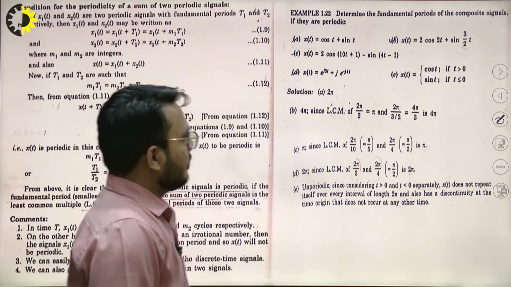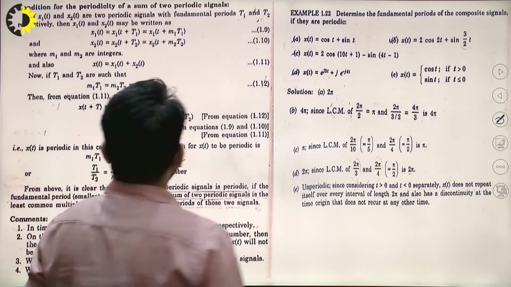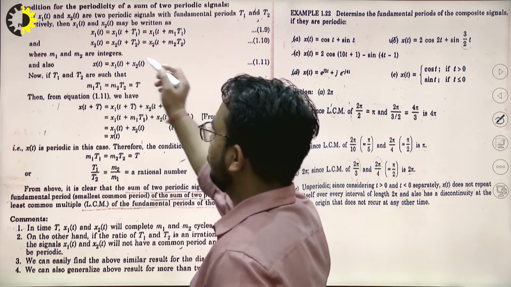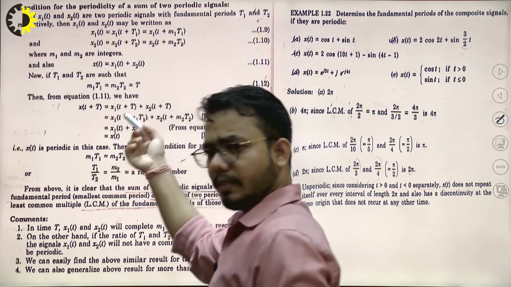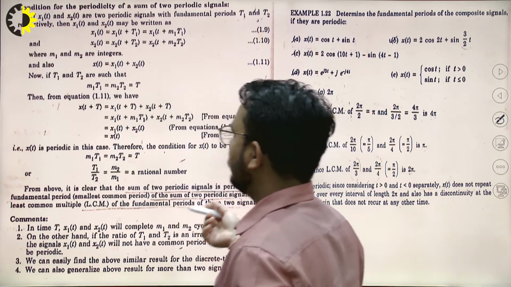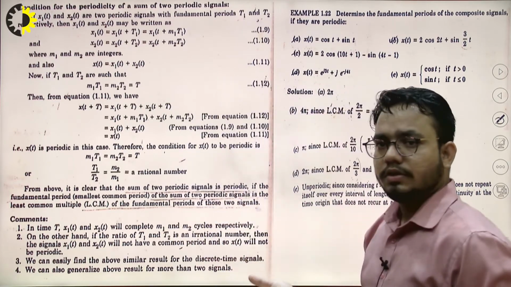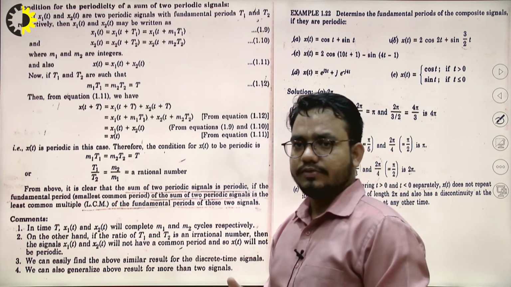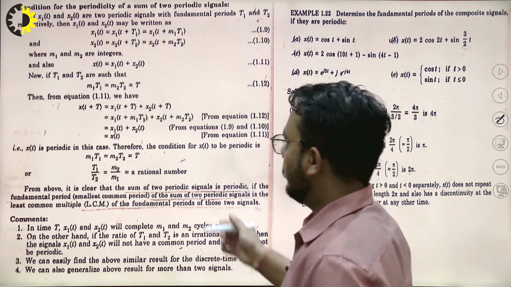See, here are some examples, some numericals, by which we can see how the time period of a complex or combination of signals can be found out.